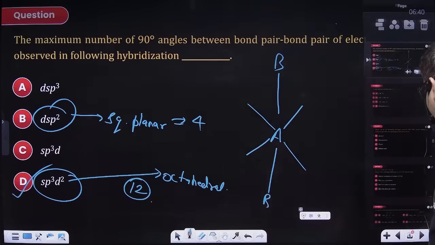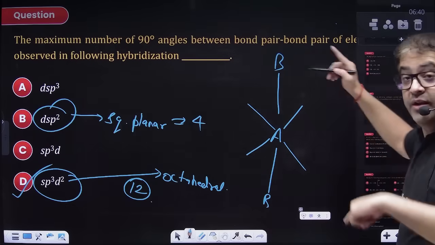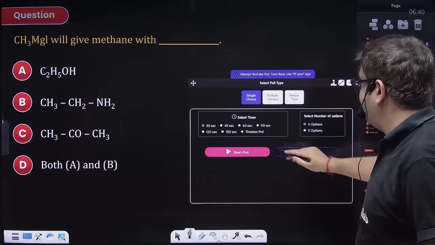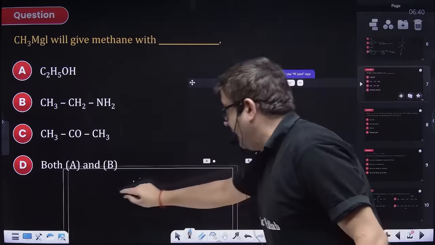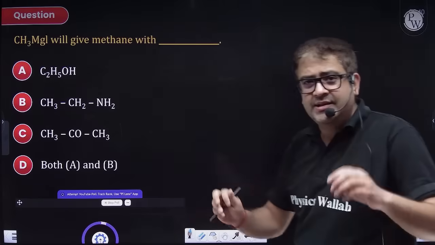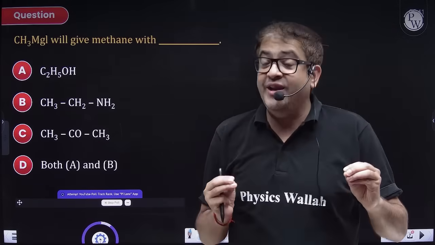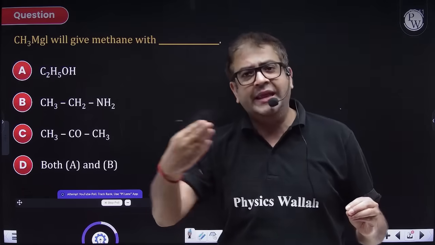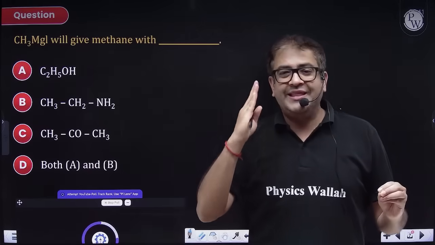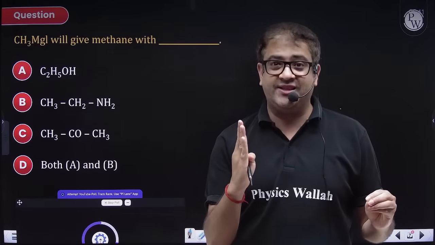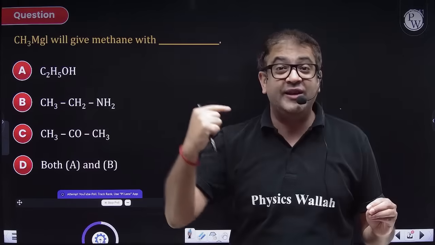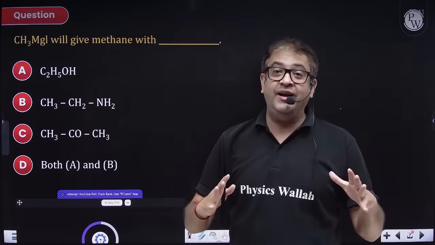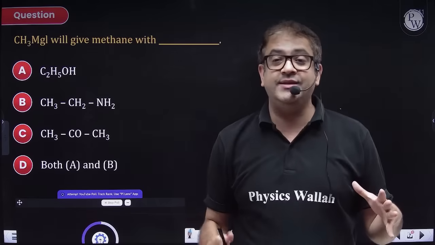Perfect, perfect, perfect. Moving to the next one, but you have attempted. Please read the question, beta. Whenever you are giving your exam, your time has started. Read the question. Whenever you feel like you have to answer it now, just hold for 2-3 seconds and then go for your answer. That hold will give you a breathing space, and that breathing space will give extra oxygen to your mind. So that's why a calm mind always makes a smart choice.